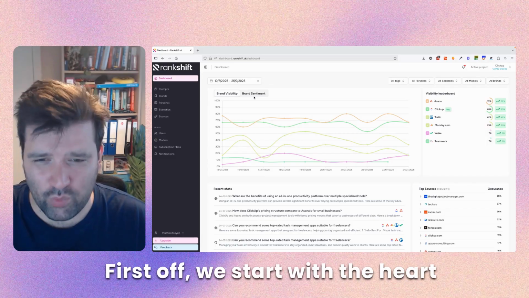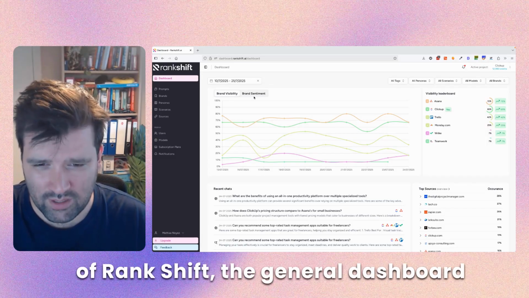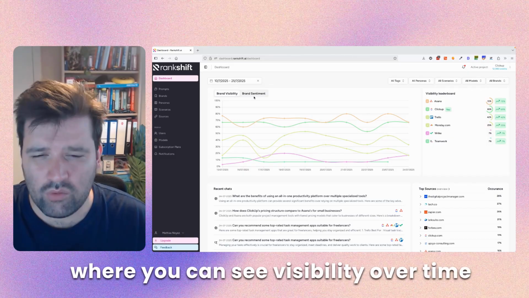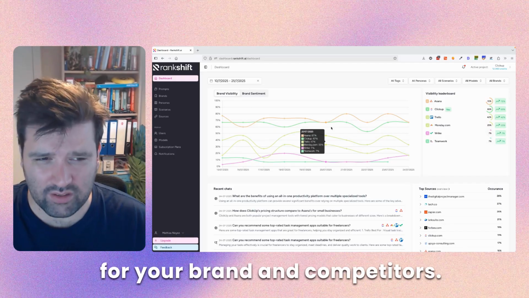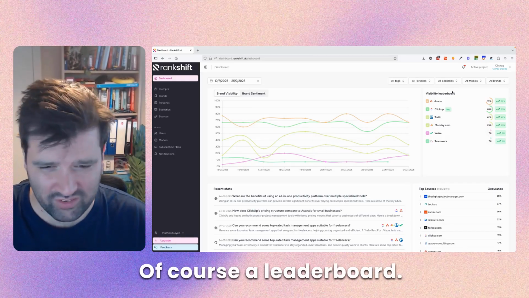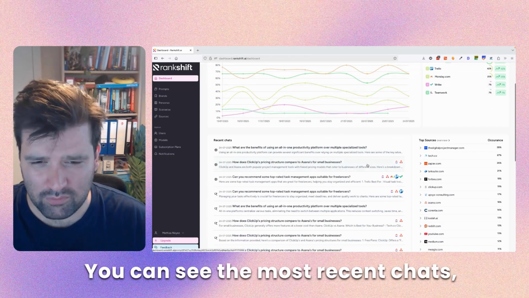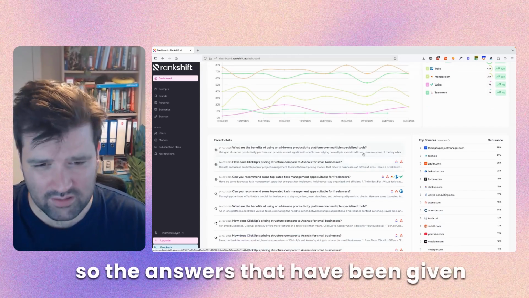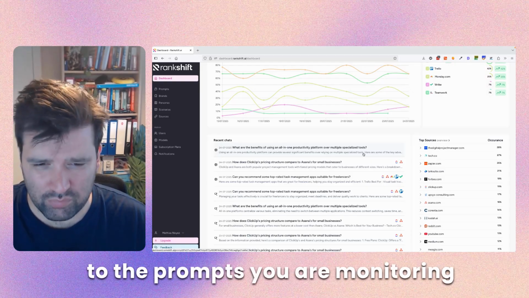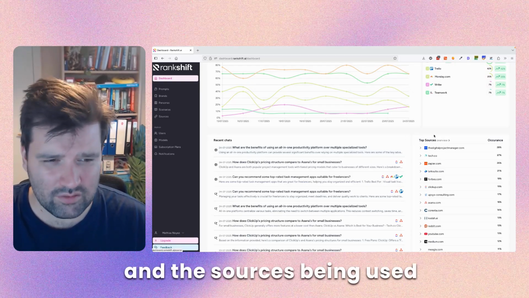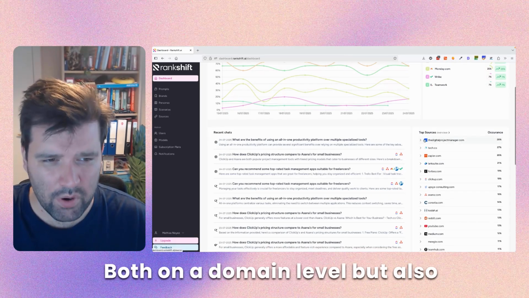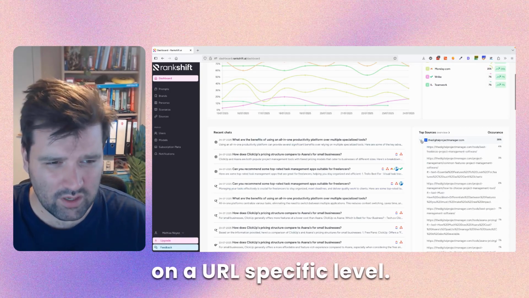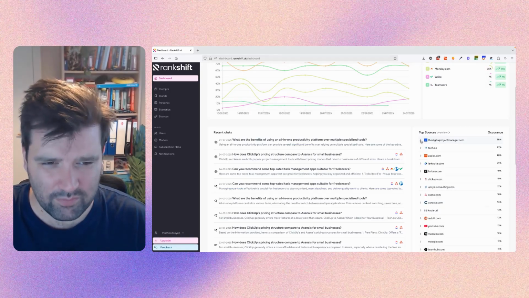First off, we start with the heart of Rankshift, the general dashboard, where you can see visibility over time for your brand and competitors. Of course, a leaderboard. You can see the most recent chats, so the answers that have been given to the prompts you're monitoring, and the sources being used by those answers as well, both on a domain level, but also on a URL specific level.